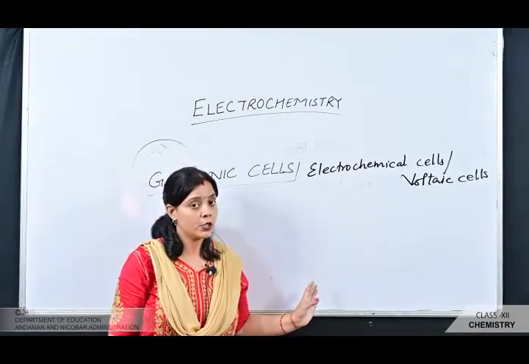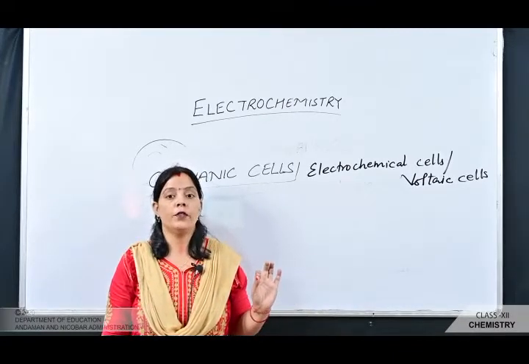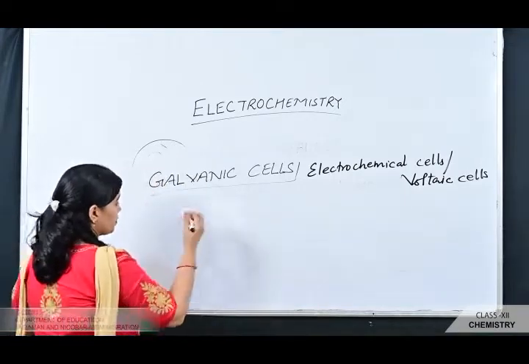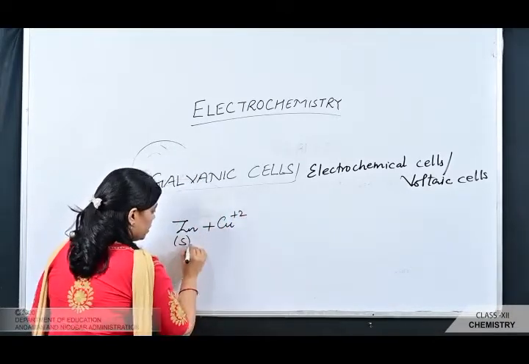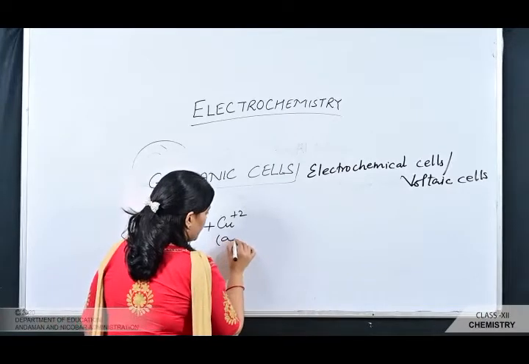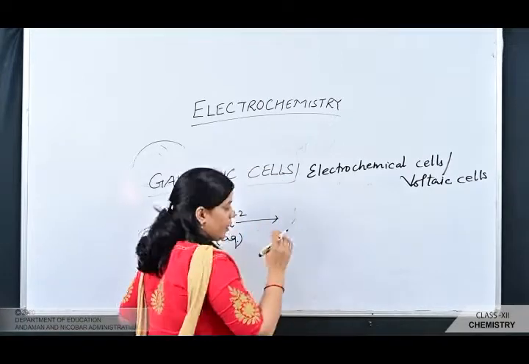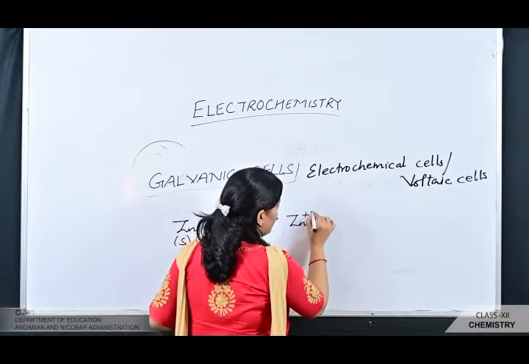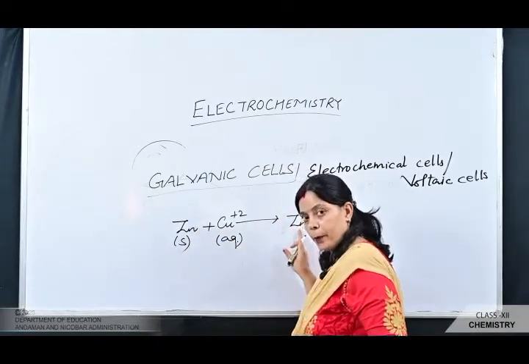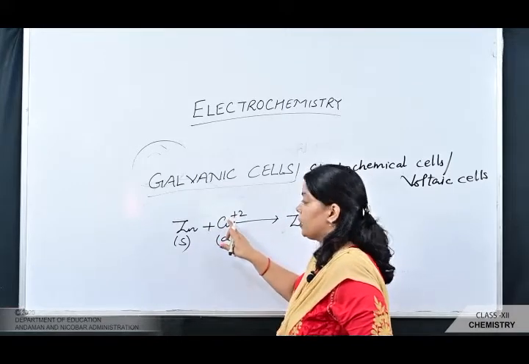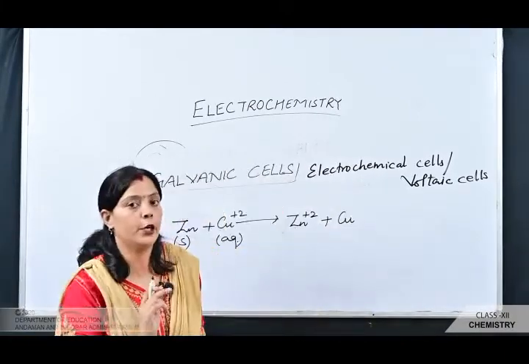So in order to understand this concept, let us consider the zinc copper sulfate reaction as the basis. Okay students, so zinc plus copper plus 2. This zinc is present in the metal strip in solid form, and copper plus 2 is present in the aqueous solution. The zinc, by losing its 2 electrons, is converted into Zn plus 2, and the 2 electrons are gained by the copper plus 2 in the aqueous solution. After gaining 2 electrons, the copper plus 2 is converted into copper metal.